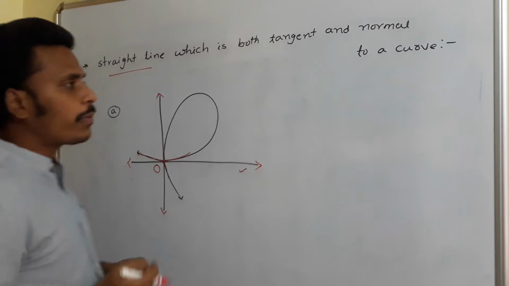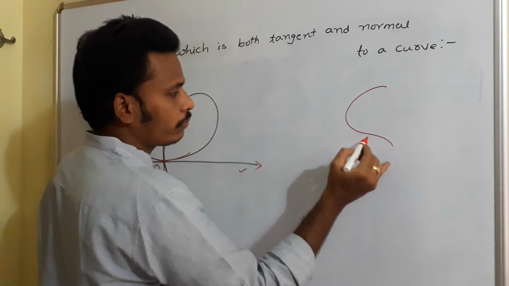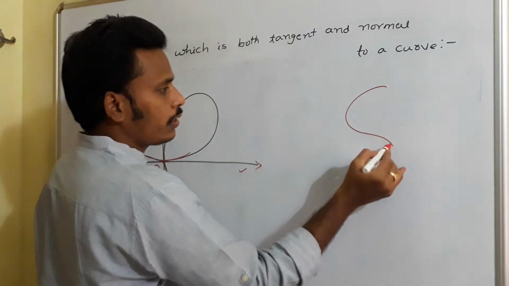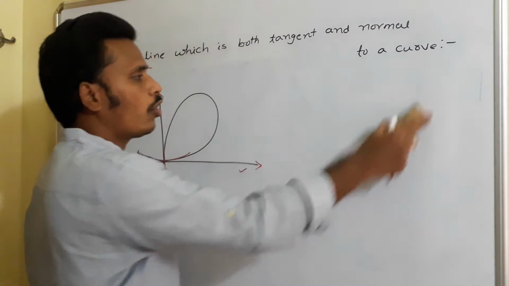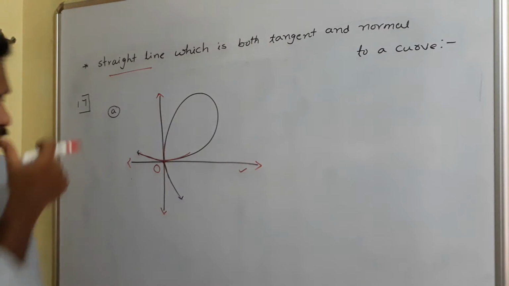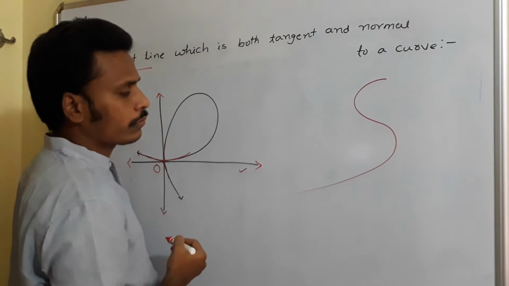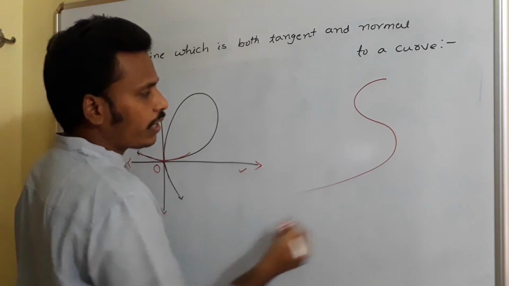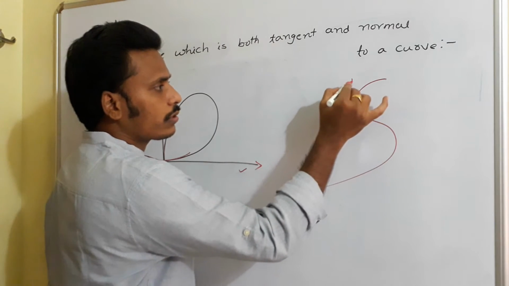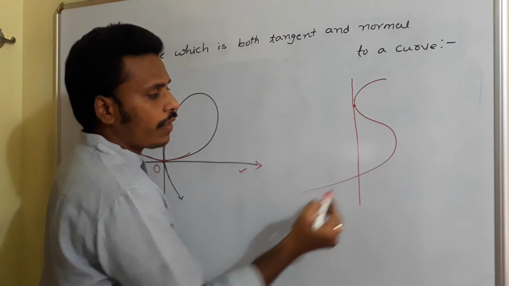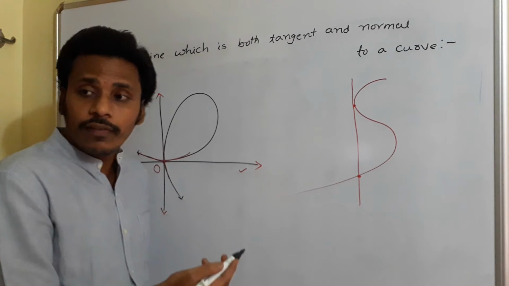And in some other way, suppose I have a curve. See, there are different types of curves depending on the algebraic relation. Suppose I have a different curve like this. At this point somewhere you draw a tangent, and in the same way at another point the same line may behave like a normal.